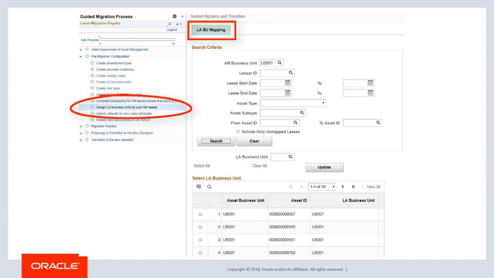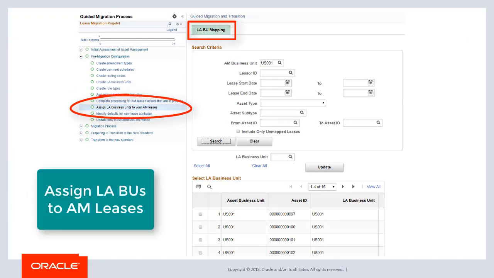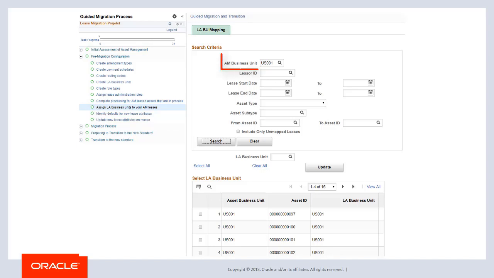Use the LA Business Unit Mapping page to review and confirm the LA Business Unit being assigned to your AAM leases. The AAM Business Unit that is assigned to the LA Business Unit when you created it determines the LA Business Unit for migration. If you have a one-to-one mapping of AAM Business Unit to LA Business Unit, then there is nothing to do on this page. Simply ensure the LA Business Unit field is populated.